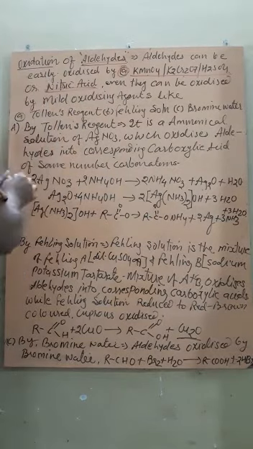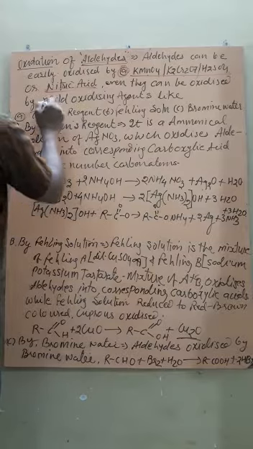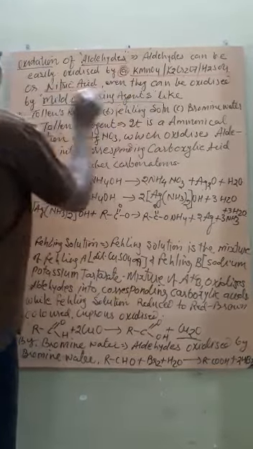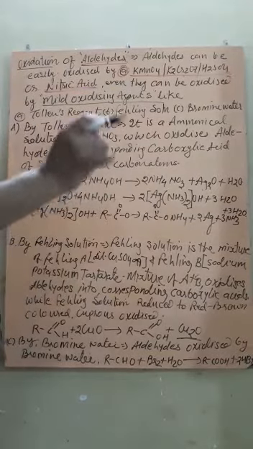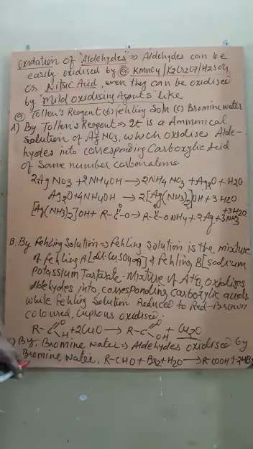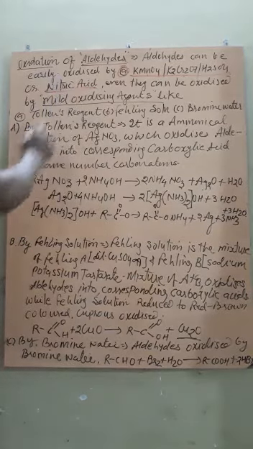Even more important, aldehyde can also be oxidized by a mild oxidizing agent. Mild oxidizing agent means weaker oxidizing agent, one which can provide only one nascent oxygen, that is, a very small quantity of nascent oxygen. So even aldehyde can be oxidized. Again, why?